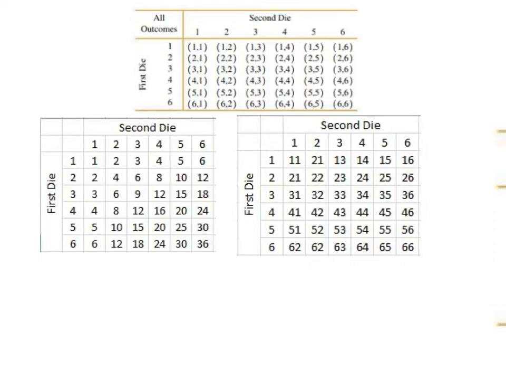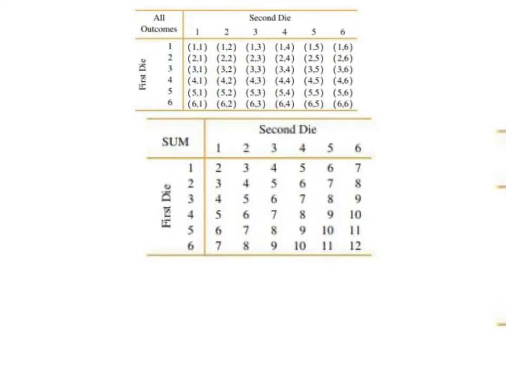Let's return to the situation in which we're creating a random variable which is the sum of the numbers on the two dice. Now the outcomes aren't the ordered pairs anymore, they're the sums of the ordered pairs. And notice that they're not all equally likely. A sum of 2 only happens one way.